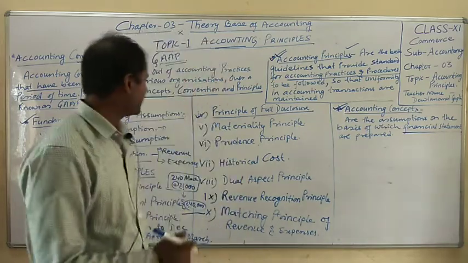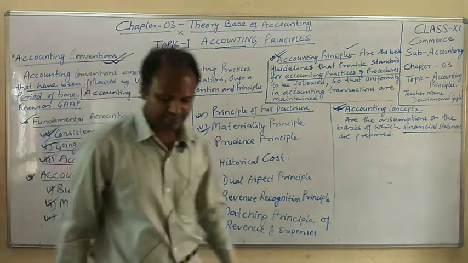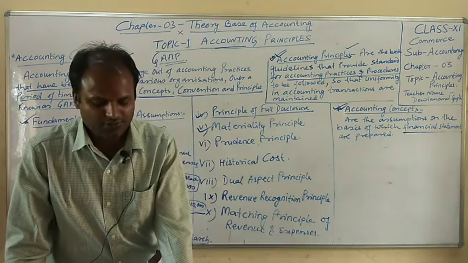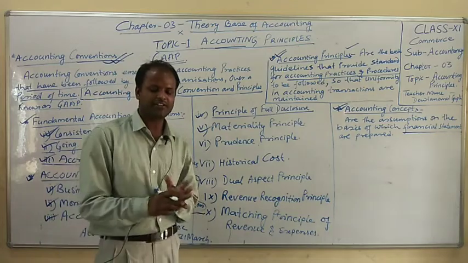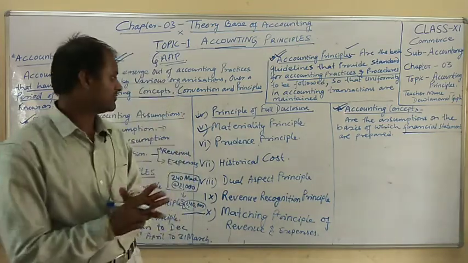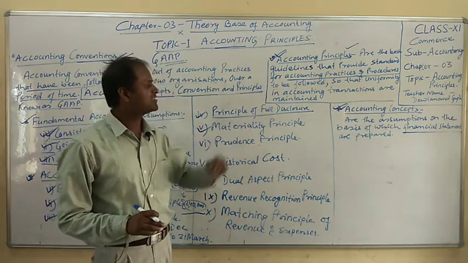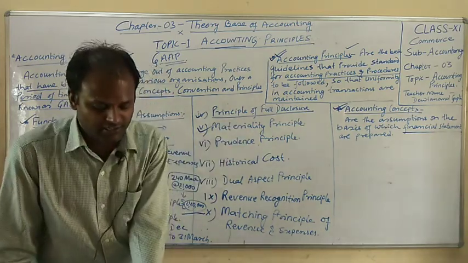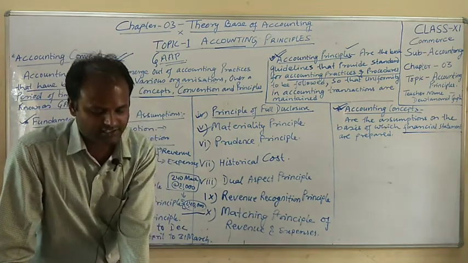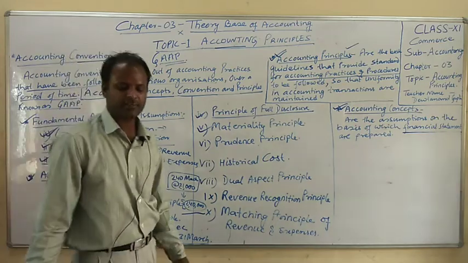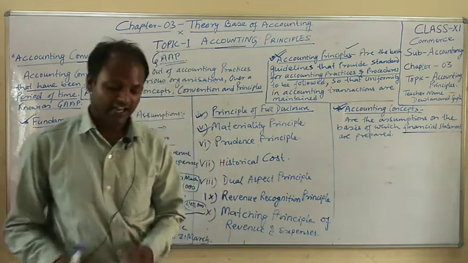Now let us go to the materiality principle. The materiality principle says this is an extension of the full disclosure principle. Financial statements should disclose all items that are material enough to influence decision making. Whatever material is required which can affect the profit, which can influence decision making, items are accounted on the basis of significance rather than accurate